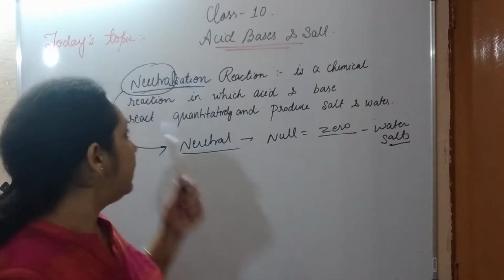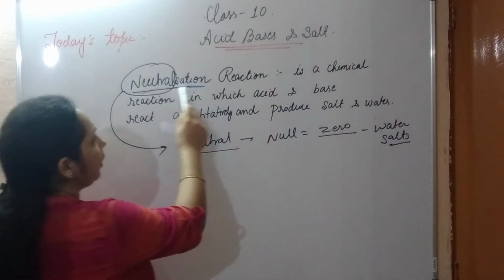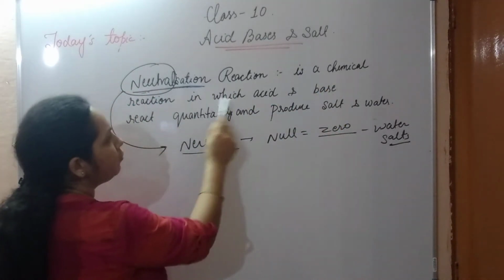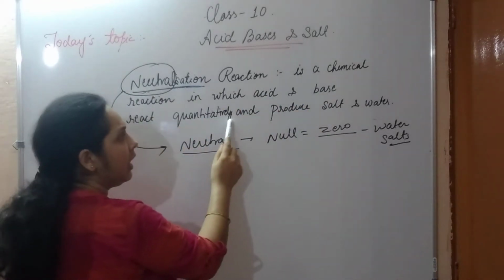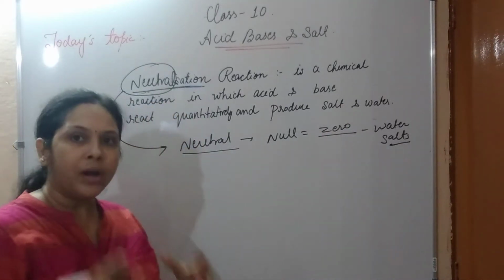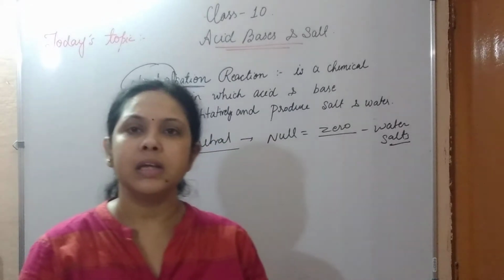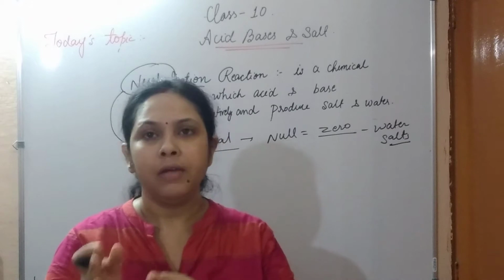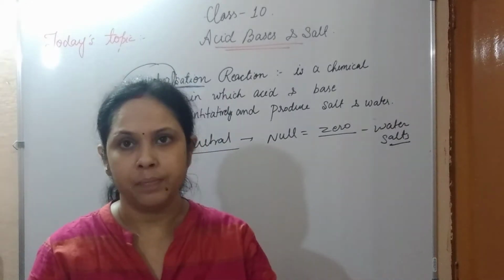So let's take the definition of neutralization reaction. Neutralization reaction is a chemical reaction in which acid and bases react quantitatively and produce salt and water. So what happens in this reaction? Actually, this reaction takes place to nullify the effect or the effectiveness of acid or bases.